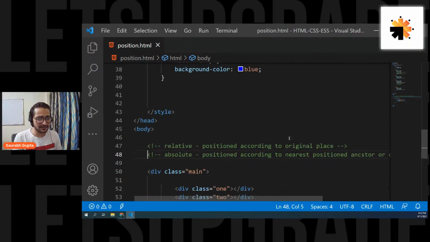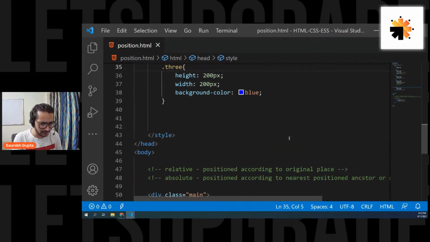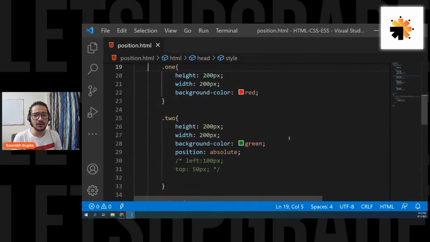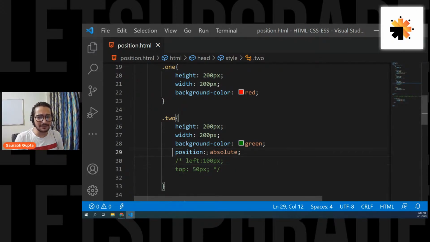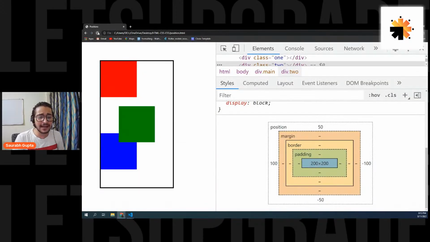Let's check it. Am I stuck? Is it stuck? Are you sure it is stuck? Everyone, is it stuck? Okay, guys, now please focus, everyone. Please focus. Okay. Now I'm giving position absolute, and now let's see what is happening. Everyone, please focus.